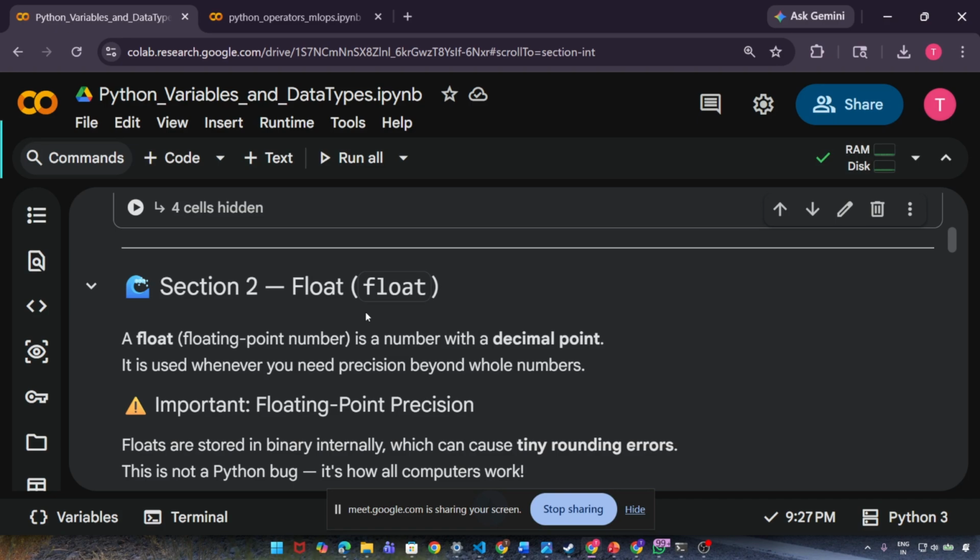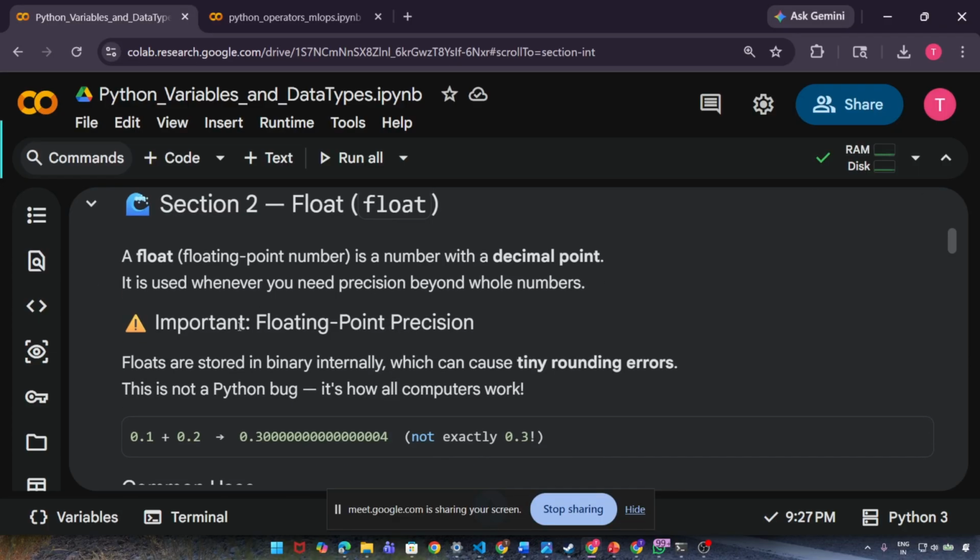Okay, now section 2, which is all about float. What is float? Floating point number is a number with a decimal point. Simple, that is what float means. It is used whenever you need precision on numbers. And something important to know about floats: floats are stored in binary internally, which can cause rounding errors. This is not a Python bug. It's how all computers work.